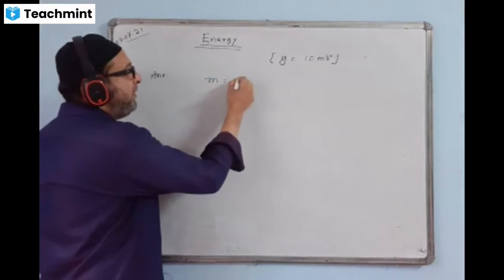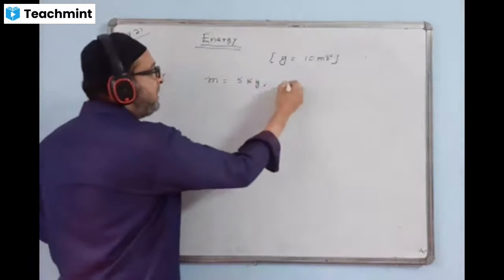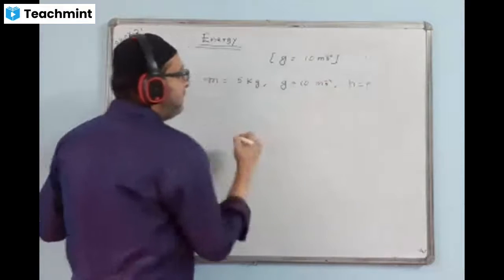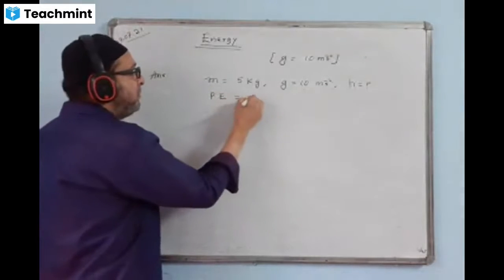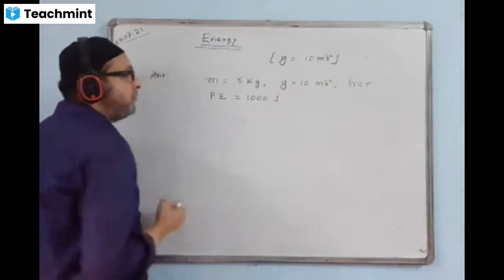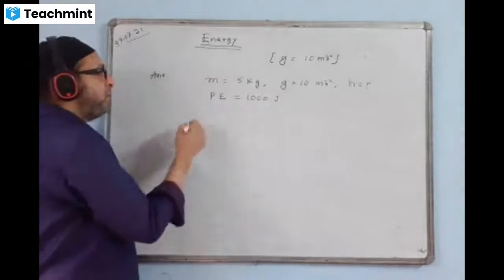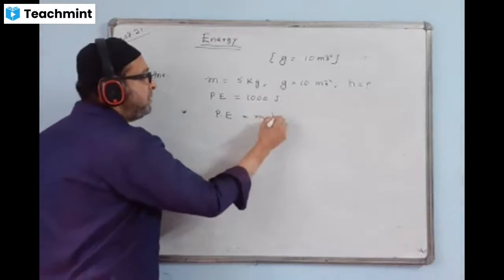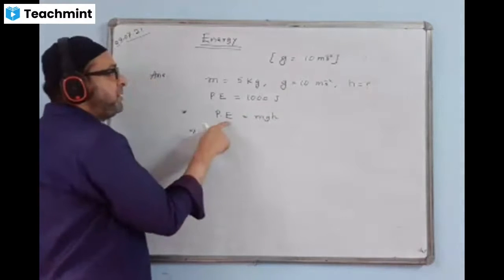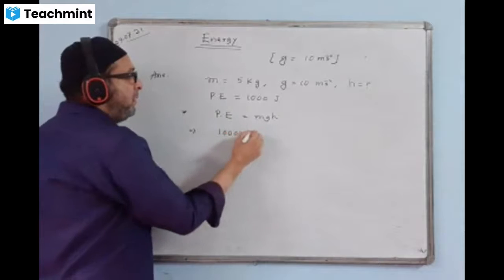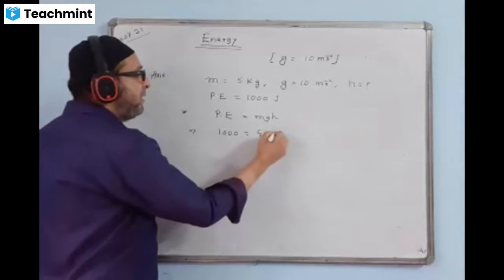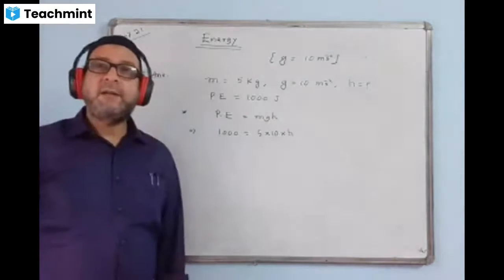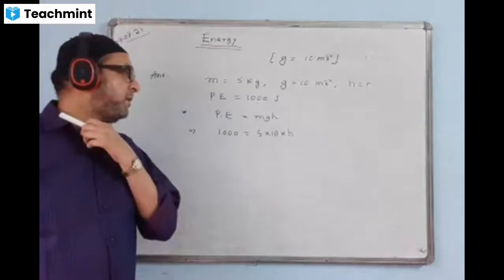Mass of the body is given 5 kg, G is given 10, and potential energy is equal to 1000 joule. Very nice. Now you use the formula of potential energy, mgh. Put the value of potential energy, 1000 you write here. Mass is 5, G is 10. You have to find the value of height h. I think easily you can find it. Tell me the answer.